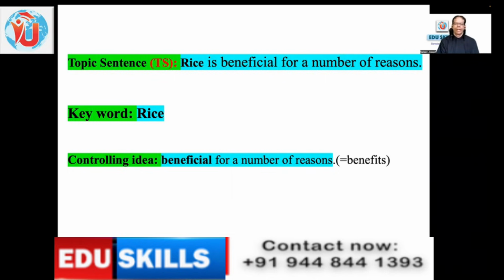Maybe you can write an essay of 100 pages or 1000 pages. But this particular text has a controlling idea. It is speaking about the benefit. It's beneficial for a number of reasons, which means it just speaks about the benefits of rice. So in that paragraph, they are going to speak about the benefit.